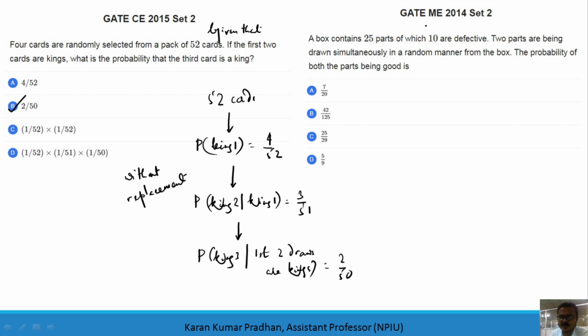It came in 2014 for mechanical. A box contains 25 parts, of which 10 are defective. From this data we get that 10 are defective and 15 are non-defective, or good, items. In a probability question, draw the conclusion from the statement first. Two parts are drawn simultaneously in a random manner from the box. So this is not related to conditional probability. First of all, you remember this one.